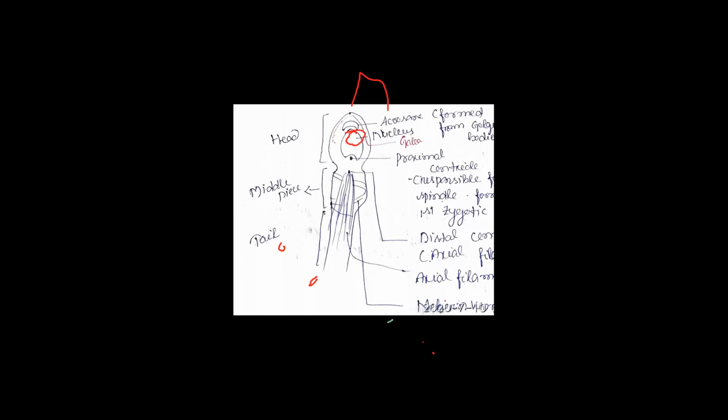The first one is called the proximal centriole and this one is called what? Distal centriole. So what is the function of the proximal centriole? It is responsible for the formation of spindle fiber. And what is the function of spindle fiber? Spindle fiber gives a framework to the chromosome.